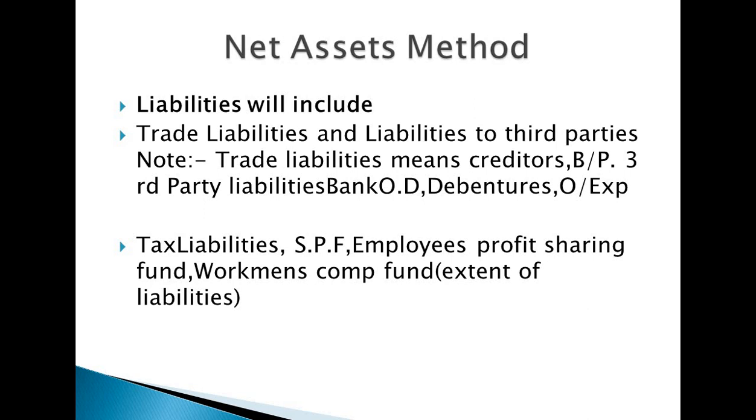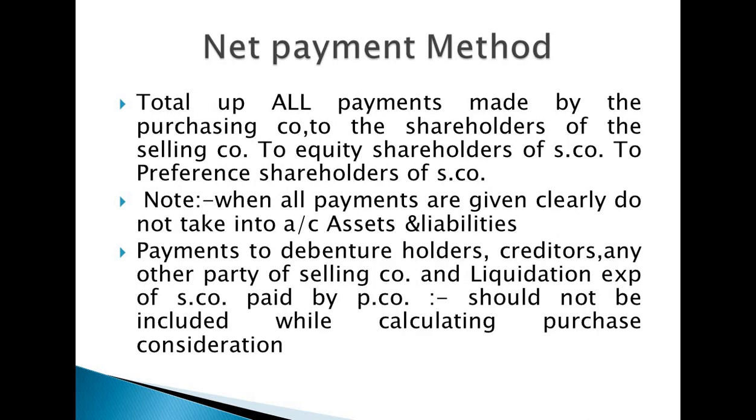Next one, under the net asset method, liabilities include the trade liabilities and third party liabilities. For example, creditors, bills payable, bank overdraft, debenture, outstanding expenses. Only these kinds of liabilities will be taken, or the tax liabilities. Tax liabilities, profit sharing fund, workman compensation fund, those things should be taken for the purpose of calculation of net asset. The next method of purchase consideration, net payment method.